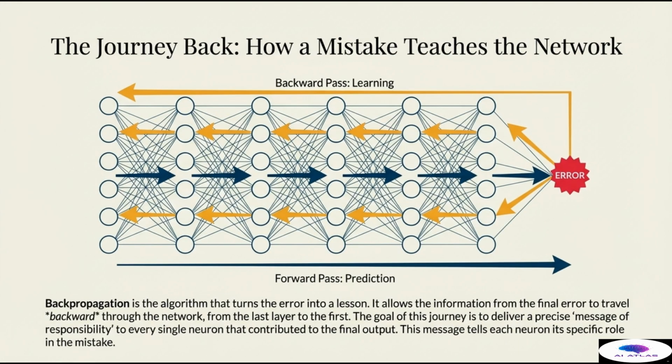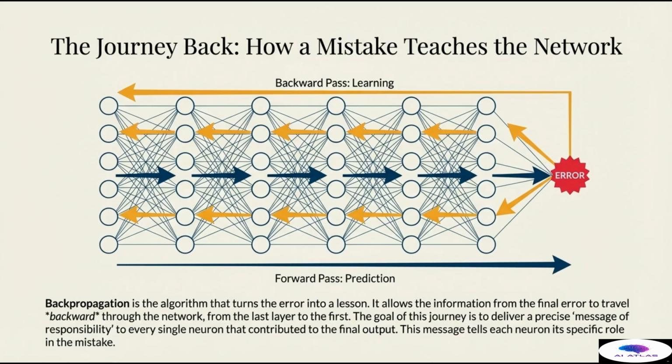How a mistake teaches the network. Backpropagation is the ingenious algorithm that turns the final, accumulated error into a precise lesson for every single component. As the diagram illustrates, the dark blue arrow represents the forward pass of the prediction, moving from left to right. The orange arrows represent the backward pass, learning, which takes the numerical information from the final error and travels backward through the network, from the last layer to the very first.